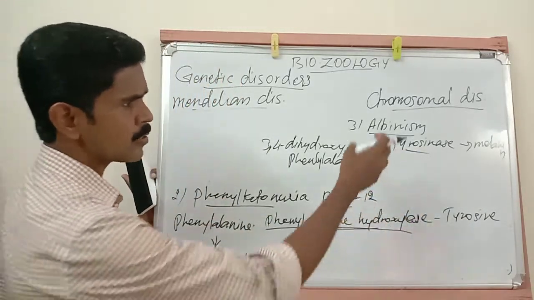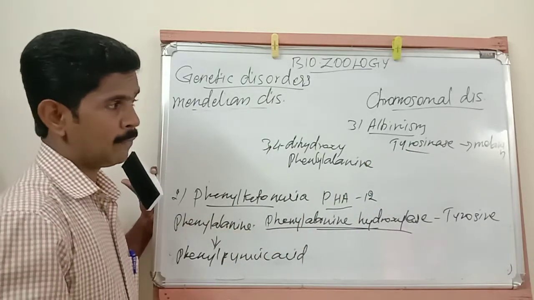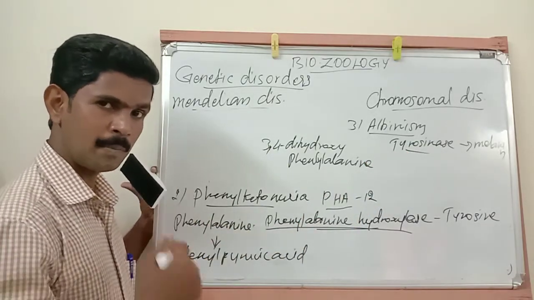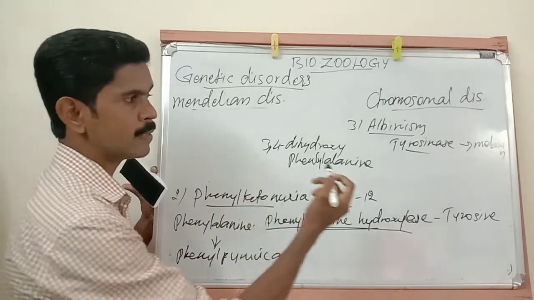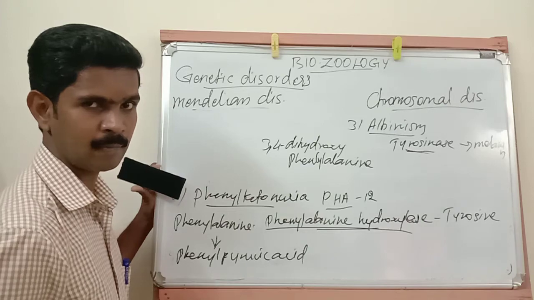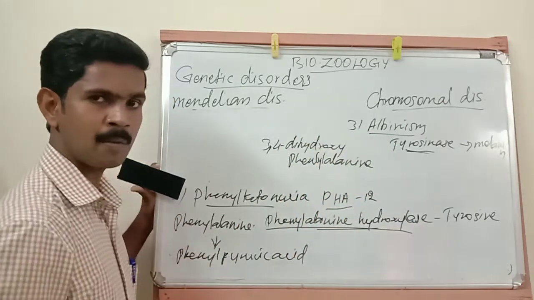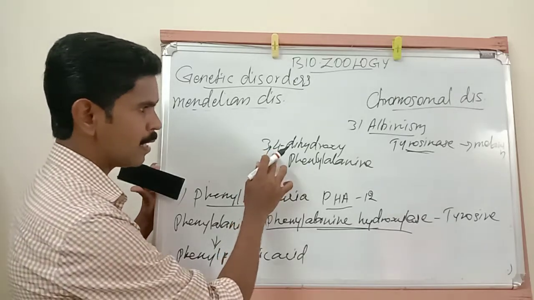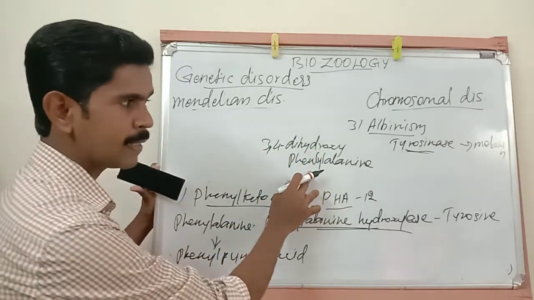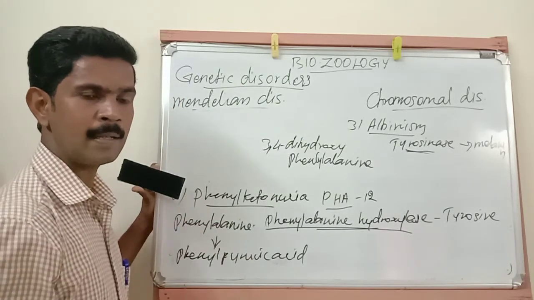Understand? Here also, the production of this tyrosinase enzyme is controlled by some genes. When that particular gene undergoes mutation, the tyrosinase production inside the cell is affected. If tyrosinase is not produced properly, 3,4-dihydroxyphenylalanine is not converted into melanin, so the amount of melanin in the body is very low.